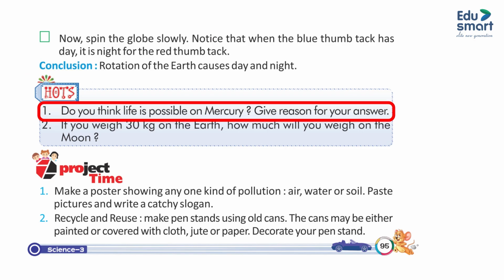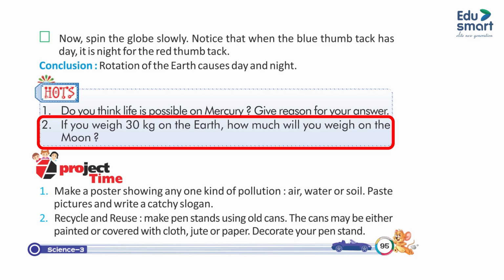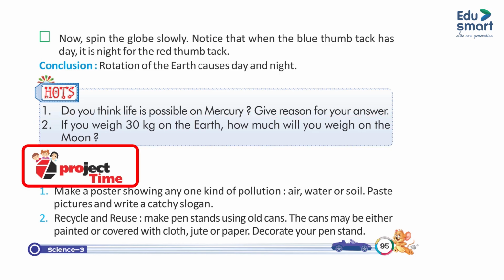Thoughts. 1. Do you think life is possible on Mercury? Give reason for your answer. 2. If you weigh 30 kg on the earth, how much will you weigh on the moon?